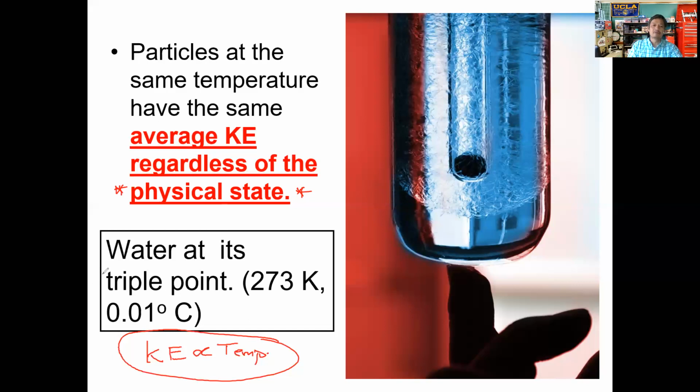However, we have what we call a triple point. Every substance has a triple point, and it is a unique point for each substance. At that particular temperature, the substance will exist in all three states. The triple point represents the temperature and pressure, and we'll learn about this later, at which all three states exist. The triple point for water is roughly 0 degrees Celsius, a little bit above, about a hundredth of a degree Celsius.